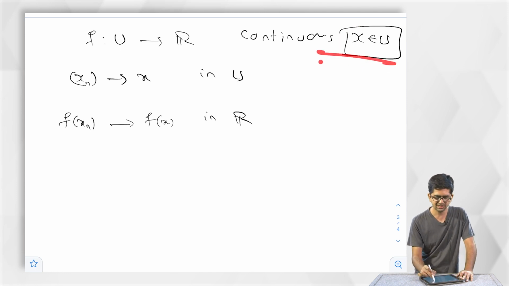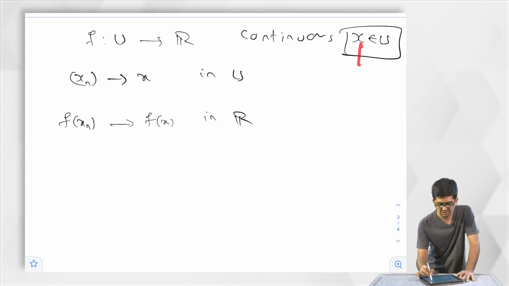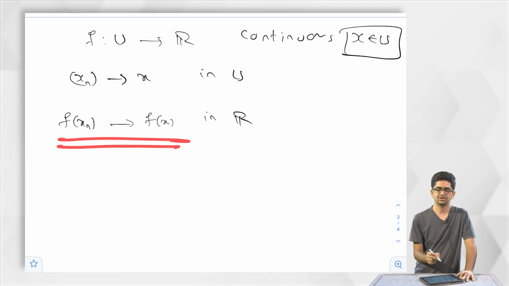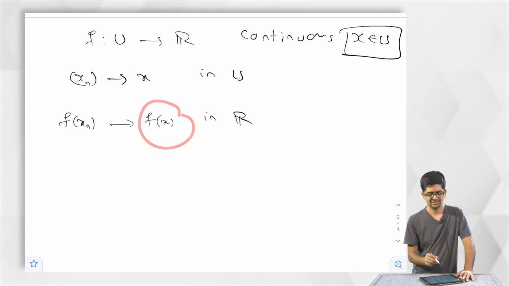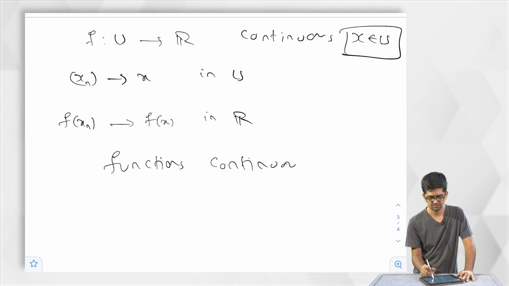So what should be the definition? For any sequence in U that converges to this special element x, the image should converge to f of x. Such functions are what we call functions continuous at x.